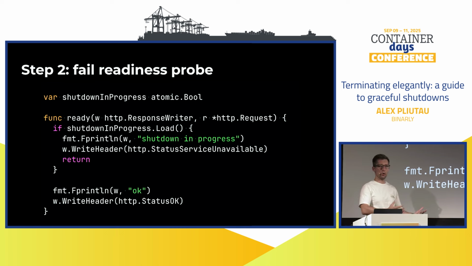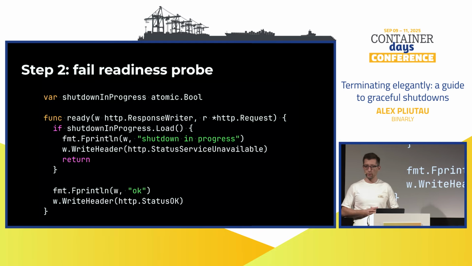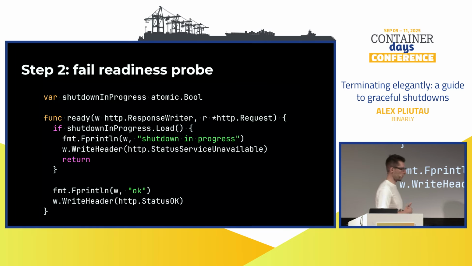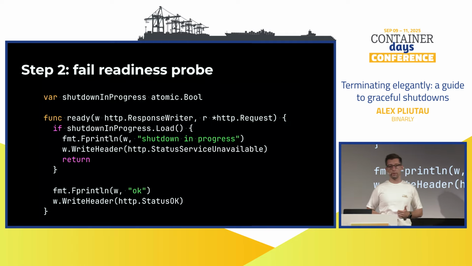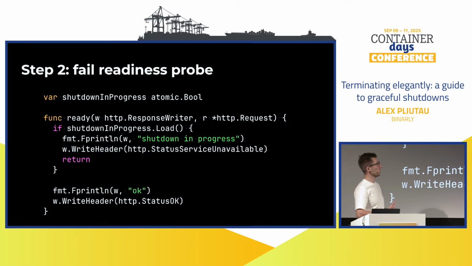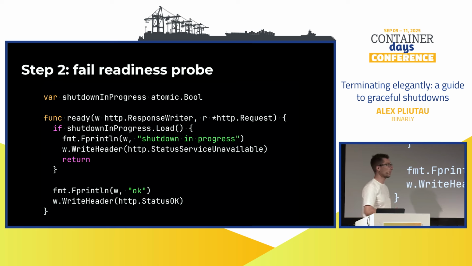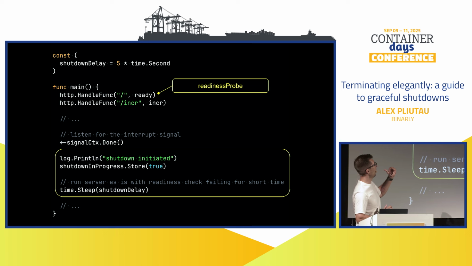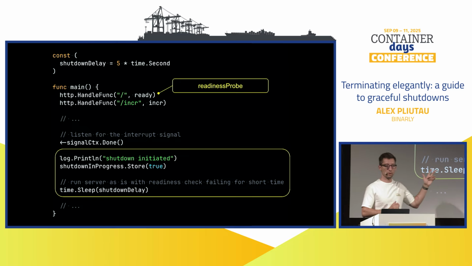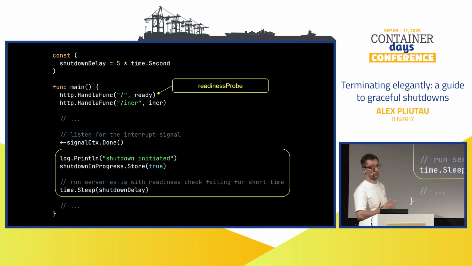We will fail the Readiness probe first, right? We will add another endpoint for the Readiness probe. You probably already have it if you run your Go application on Kubernetes. If not, it's easy to add. In this case, I use atomics nicely because once you receive the SIGTERM, we swap this atomic flag to true, and our Readiness probe endpoint starts returning a service unavailable status code. And we can use it from our main.go. Usually it's on /healthz, but it doesn't matter, it's on the slash endpoint in our case.